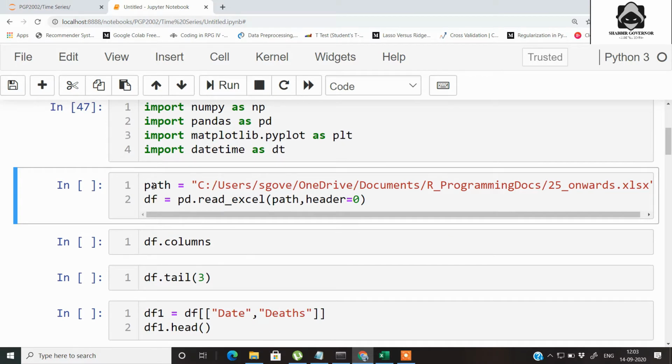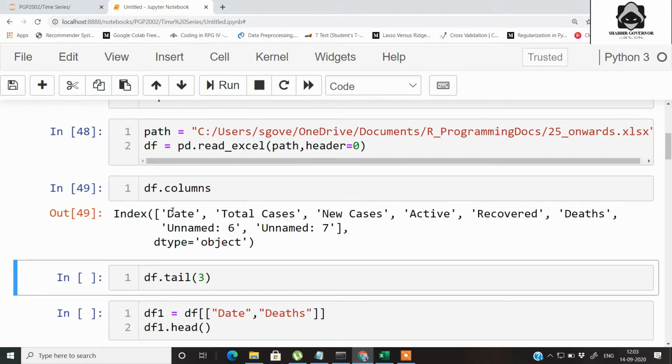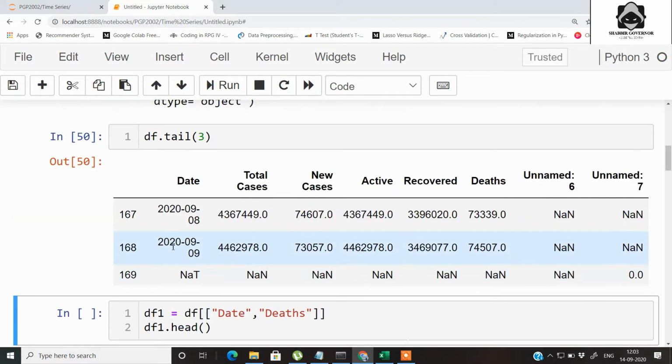Now I have declared a path where my Excel file is located, and then we use the pandas read Excel method to read the Excel file. Then we store it in this df object. So let's check all the column names of my file. We have date, total cases, new cases, active, recovered and deaths. Let's check the last three records of our data frame. Here you can clearly see that the last record on which we have data is of 9 September, and besides that we don't have any data.